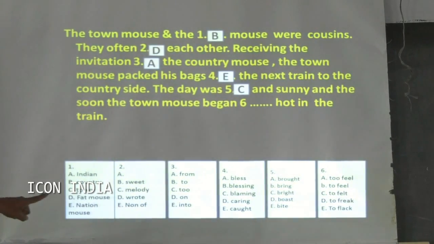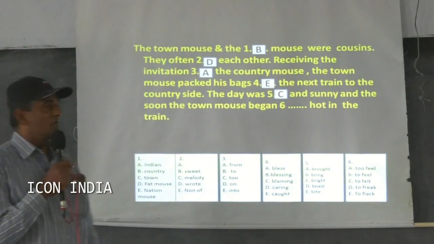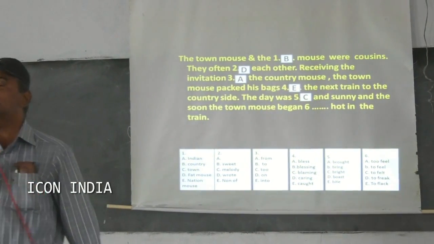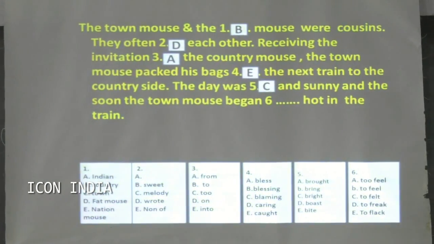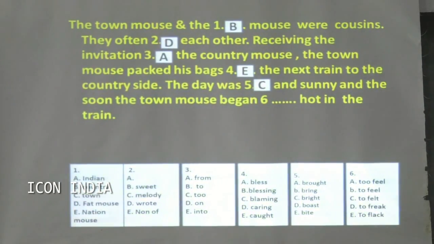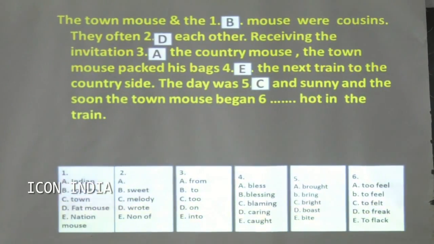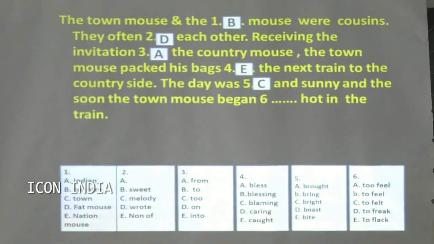Why don't you say brighter? Why don't you say boost? Why don't you say bite? Bite is not at all an appropriate word. Here, bright is the adjective, the appropriate format to connect the Cloze passage.